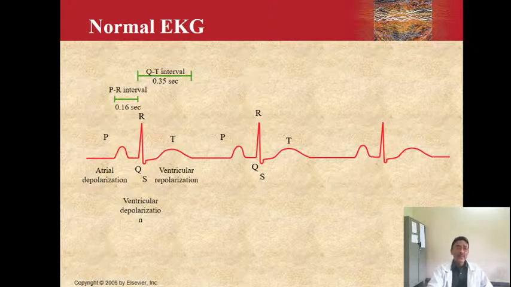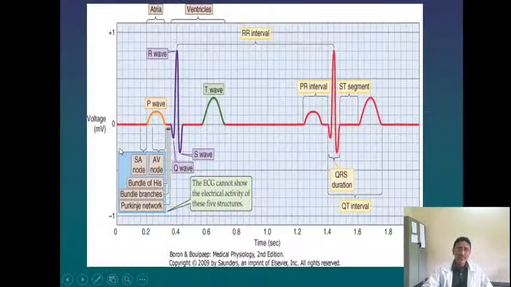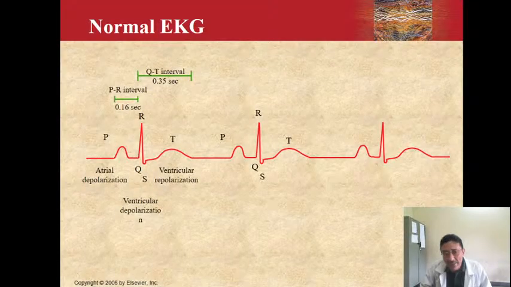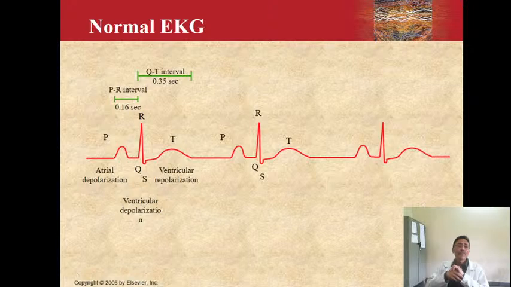Now let us individually see what is the cause of each wave. Let us say the first wave, the P wave. The P wave is the wave which is recorded because of the depolarization taking place in the atria. So the P wave is a record of the atrial depolarization.